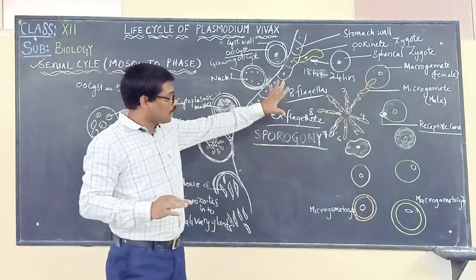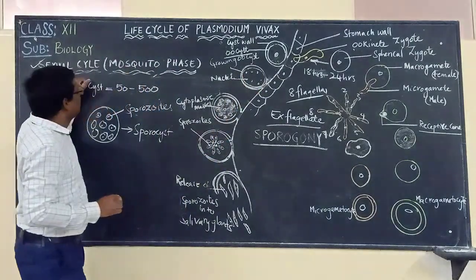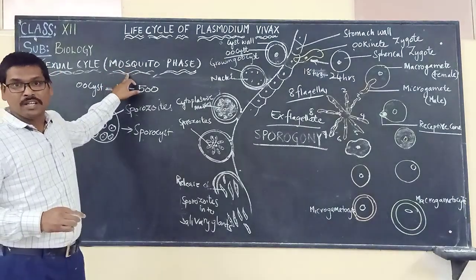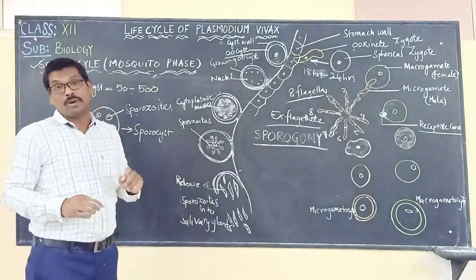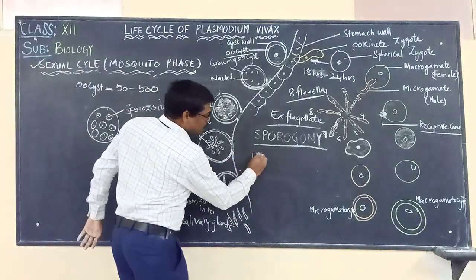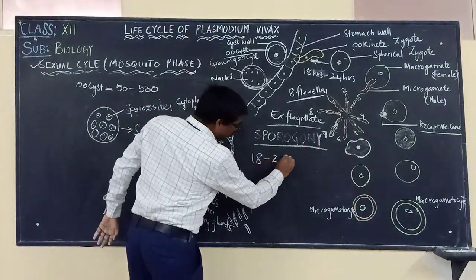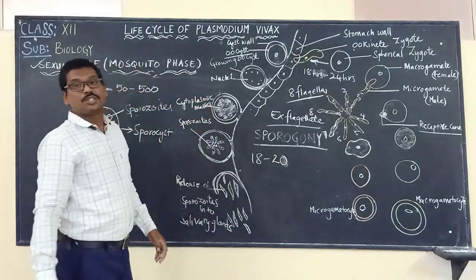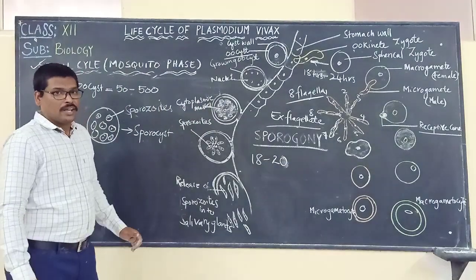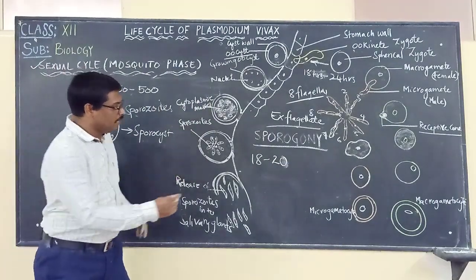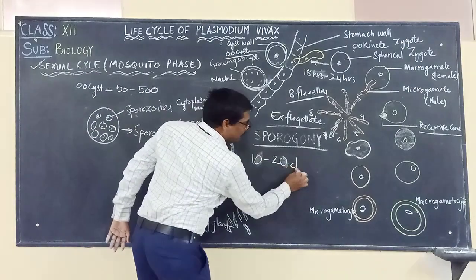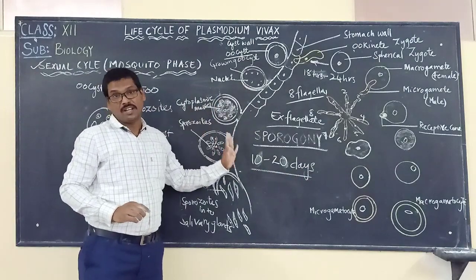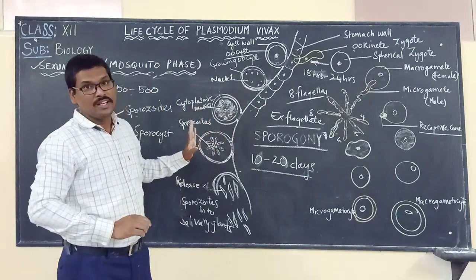And all this completes the cycle, which we call what? The sexual cycle, or otherwise the mosquito phase, which takes about how many days? It takes about 10 to 20 days to complete this sexual cycle in the mosquito.